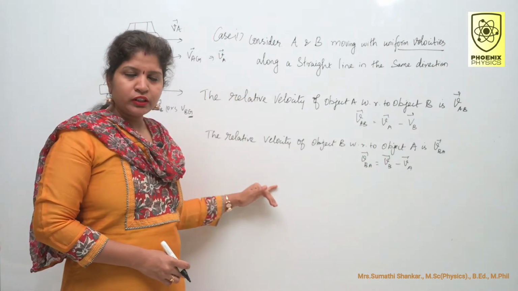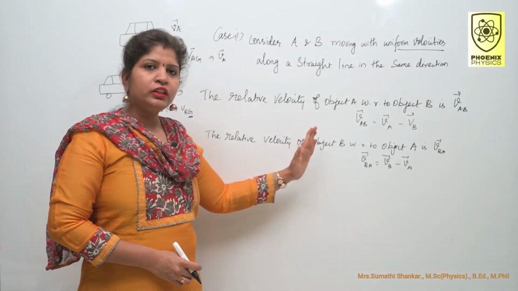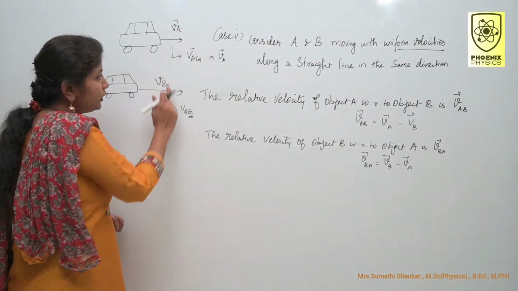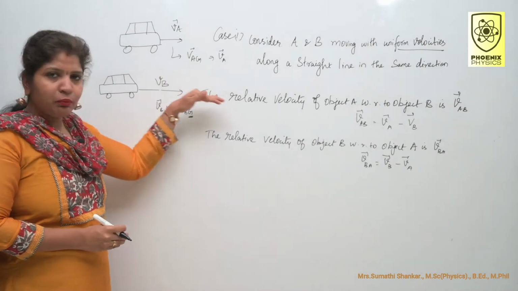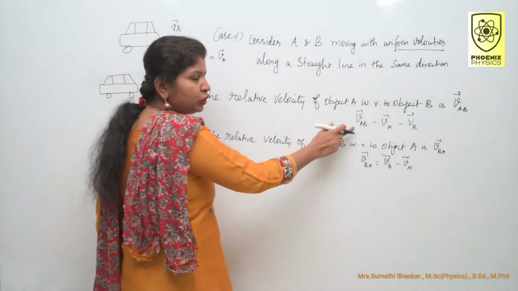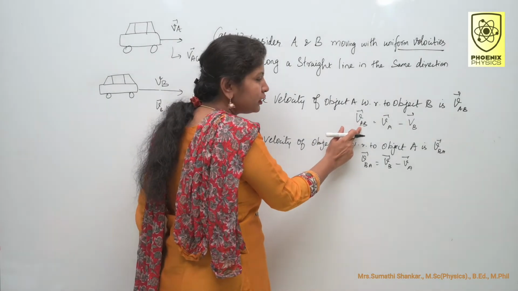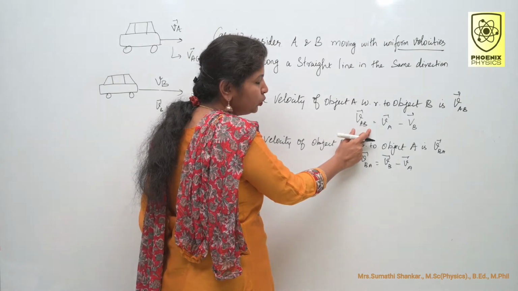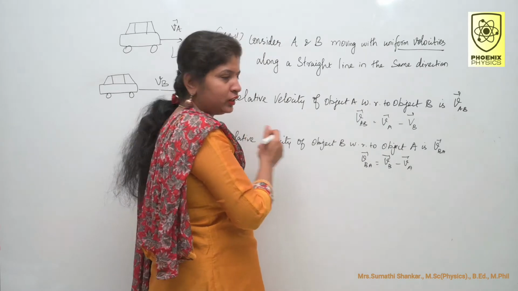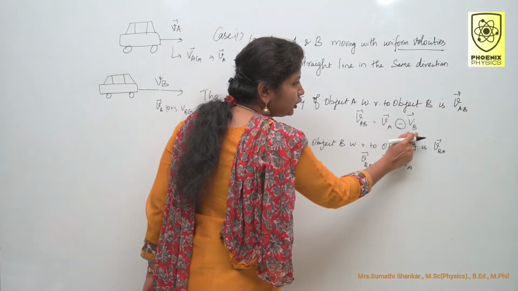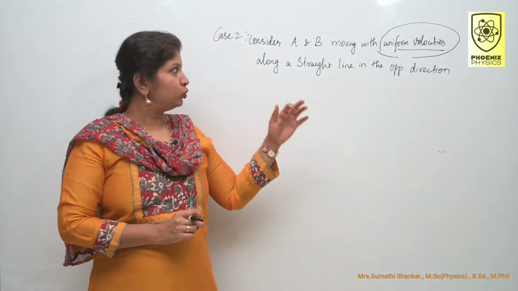What is the conclusion here? If the objects move in the same direction, the magnitude of the relative velocity of one object with respect to another is equal to the difference in magnitude of their velocities. This is our conclusion.